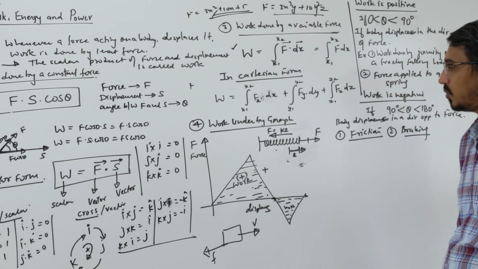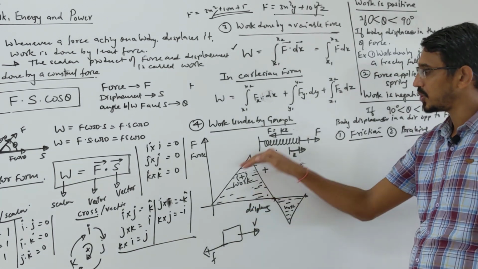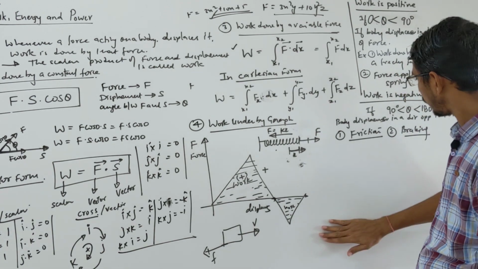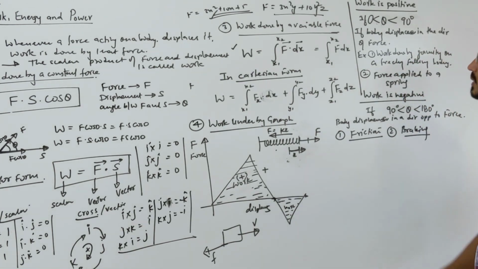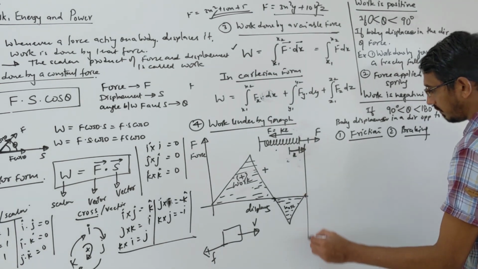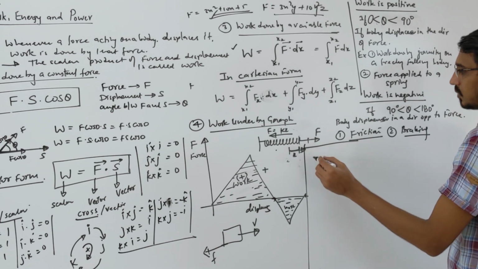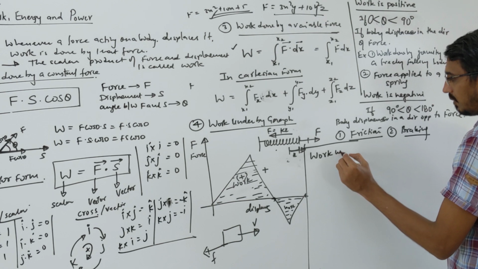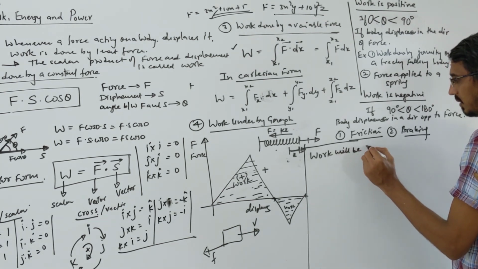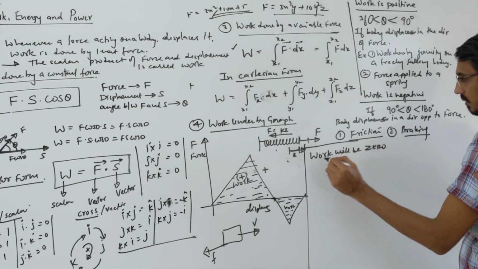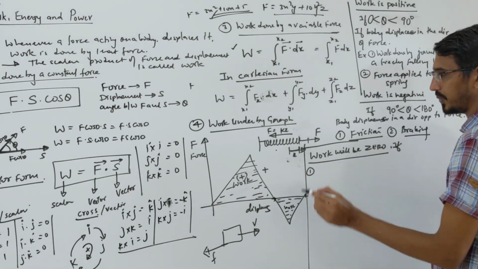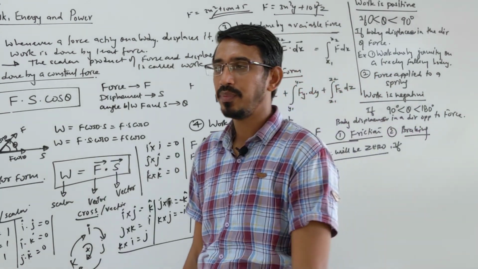So this is a way to say which work is positive and which is negative. In a graph it is simple: positive quadrant means positive work, negative quadrant means negative work done. Apart from this, one very important theoretical thing they ask: when does work become zero? What are the conditions under which work becomes zero?